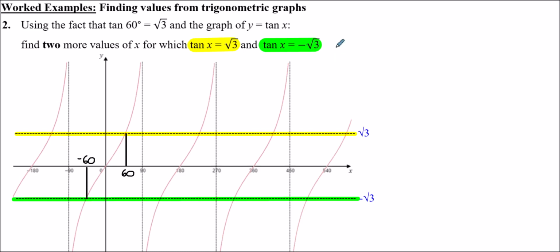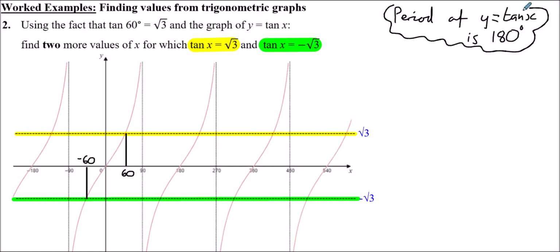Now, one thing I didn't mention before about the property of a tan graph, which is well worth noting down, another property of a graph of y equals tan x is the period of the graph of y equals tan x is 180 degrees. It repeats every 180 degrees. So that's well worth considering. And we can use this to our advantage to do this question.